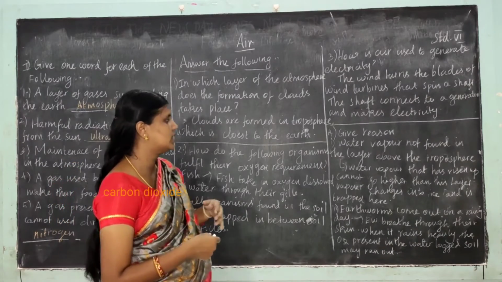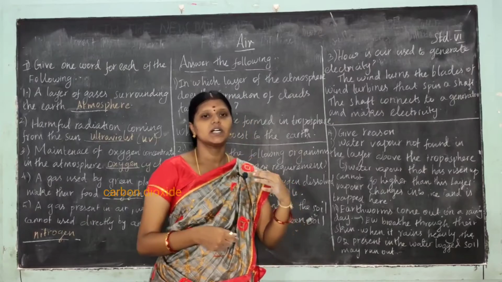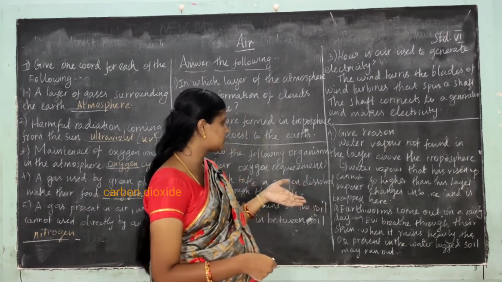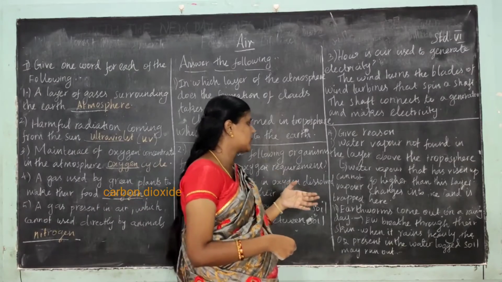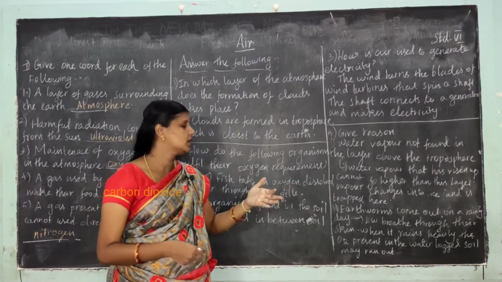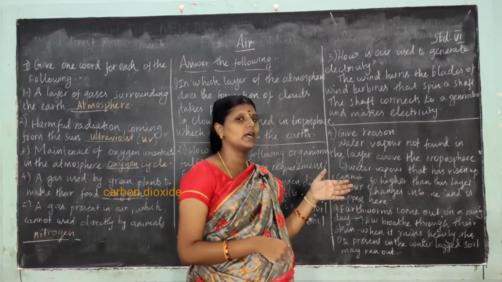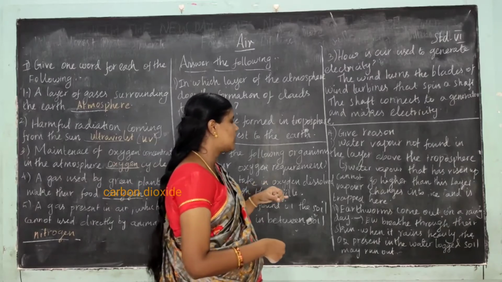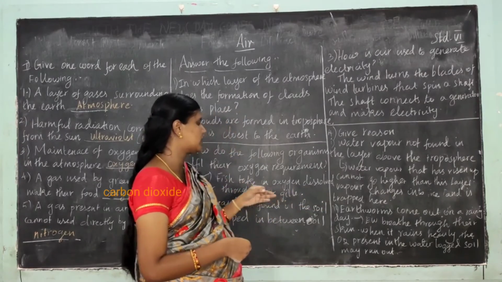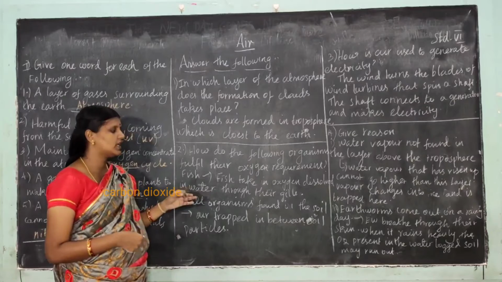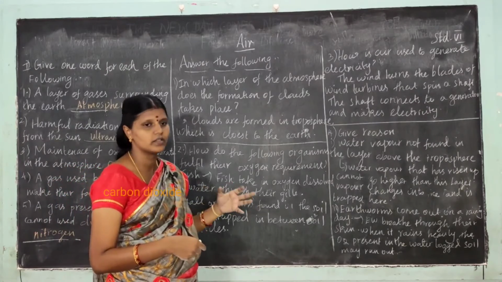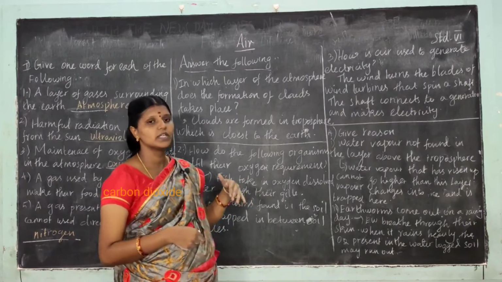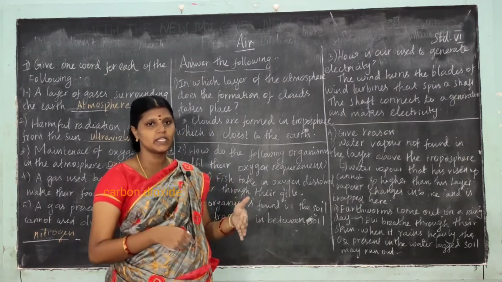Give reason for the following. Water vapor is not found in the layer above the troposphere. The water vapor that has risen up cannot go higher than this layer, so the water vapor changes into ice and is trapped here. Next, earthworms come out on a rainy day because earthworms breathe through their skin. When it rains heavily, the oxygen present in the water-logged soil may run out, so they come out for breathing.